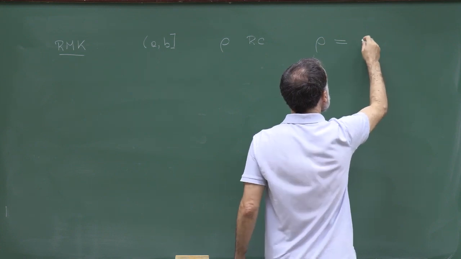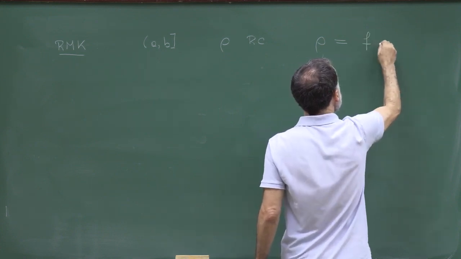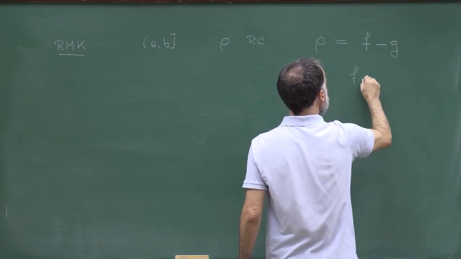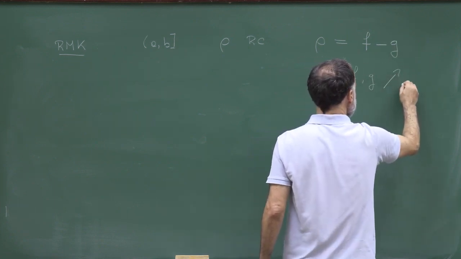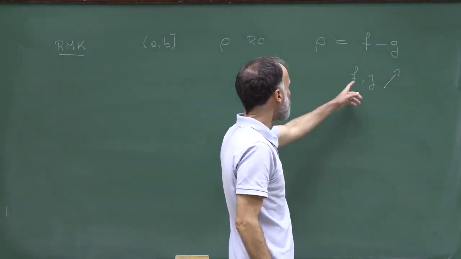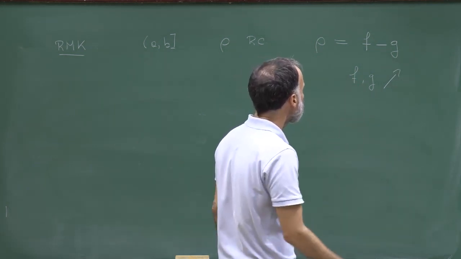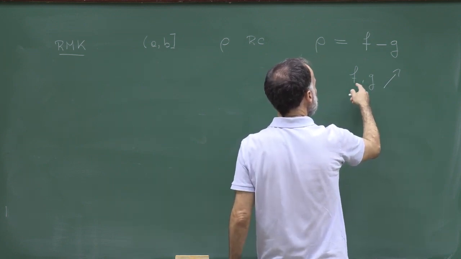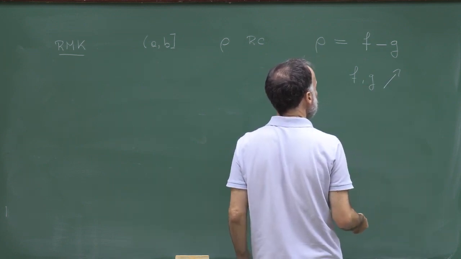So rho can be written as a function f minus a function g, where both f and g are non-decreasing functions. If you have f and g non-decreasing, you can turn them into right continuous or left continuous functions.